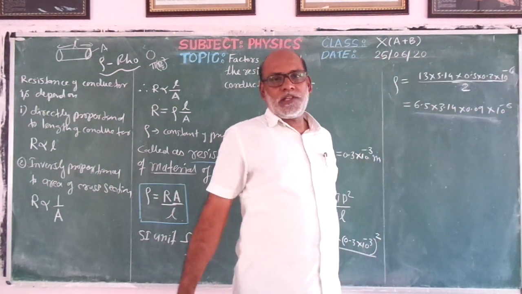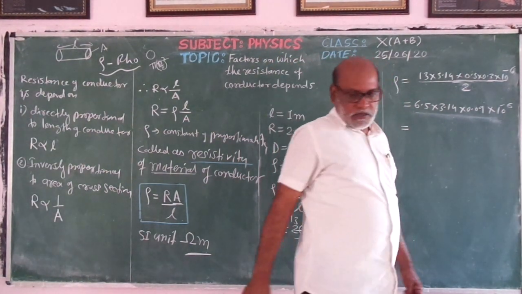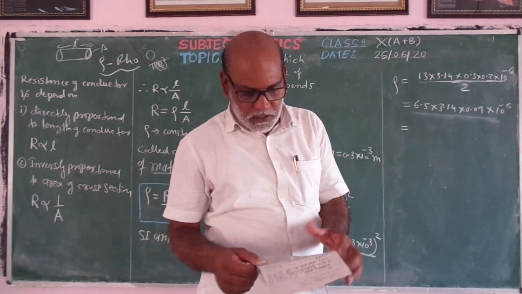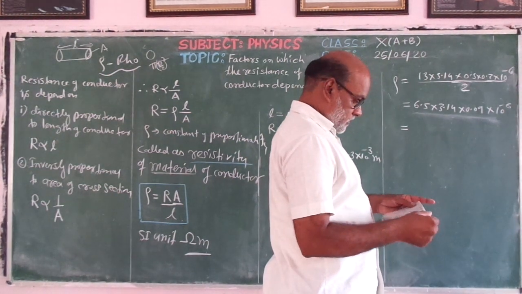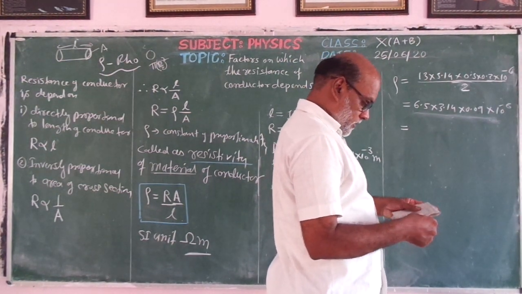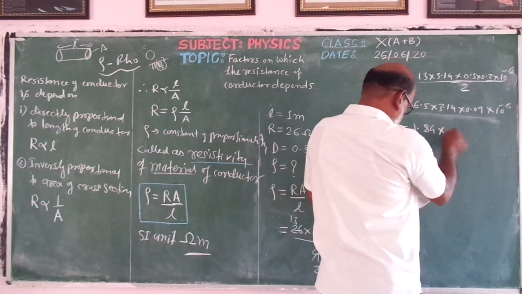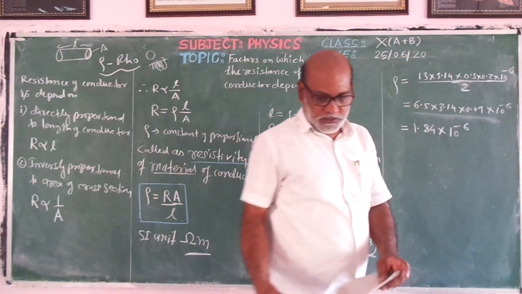Now we just have to solve this. After multiplication the value comes out to be 1.84 into 10 to the power minus 6. You can solve this, it is simply multiplication.